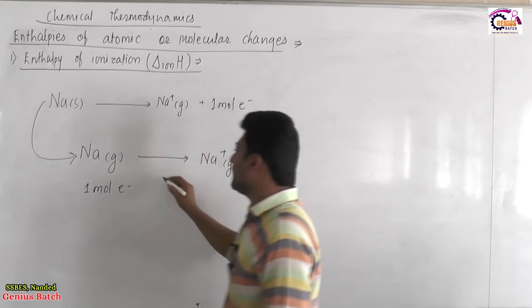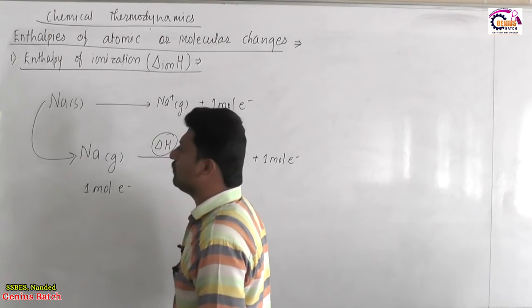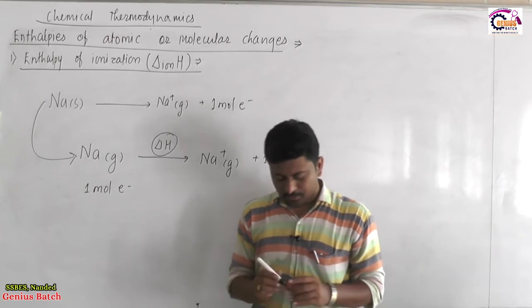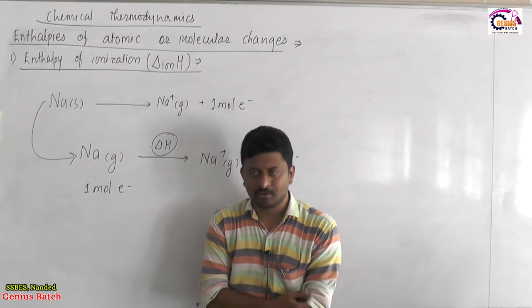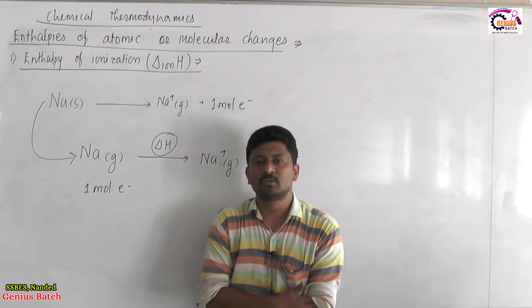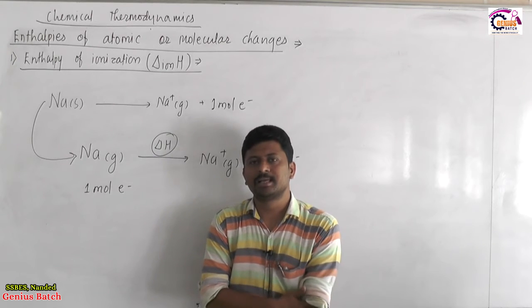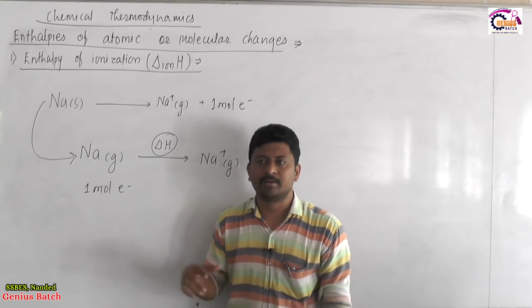This corresponding enthalpy change, in which 1 mole of neutral gaseous atom is converted into 1 mole of gaseous cation by loss of 1 mole of electron, is called the enthalpy of ionization.